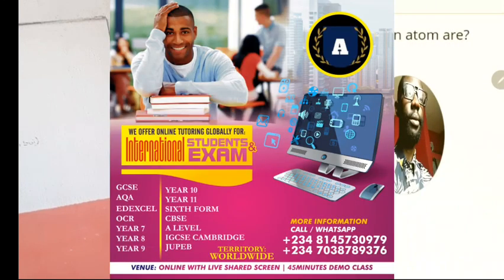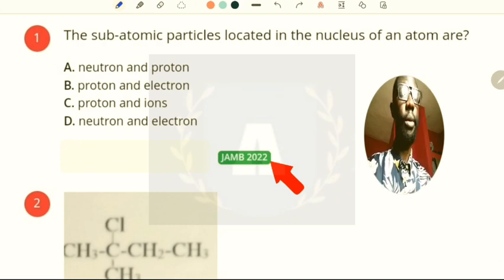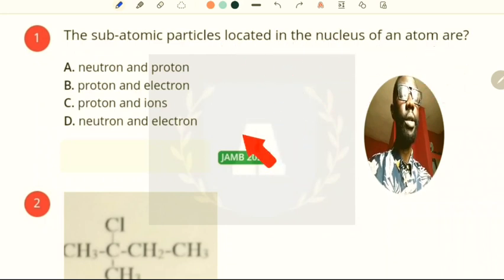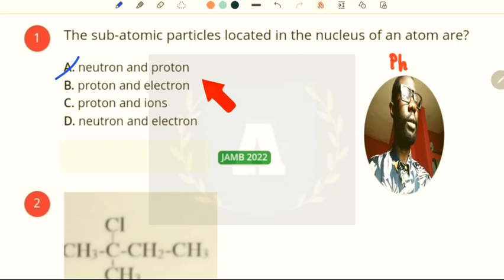Welcome back, viewers. We have this question, 2022 chemistry question. This is going to give us a picture of what kind of question we should expect in 2023 chemistry. So now the first question here reads: the subatomic particles located in the nucleus of an atom are. So in the nucleus of an atom we have neutron and proton. So that answers that effortlessly, and that question is a physical chemistry question.